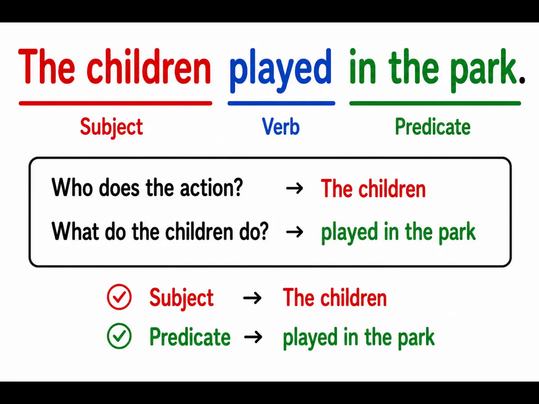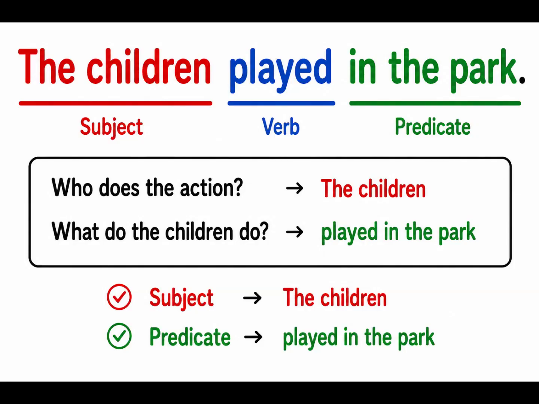I'm saying that they played in the park. So, the children is the subject, played in the park is the predicate. Of course, this is also a sentence. The words are arranged systematically, gives you the complete sense. It has a subject, the children, and the predicate played in the park.